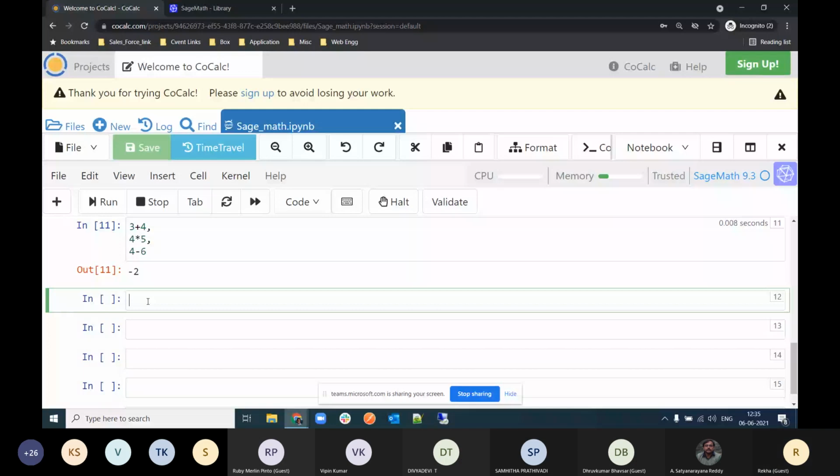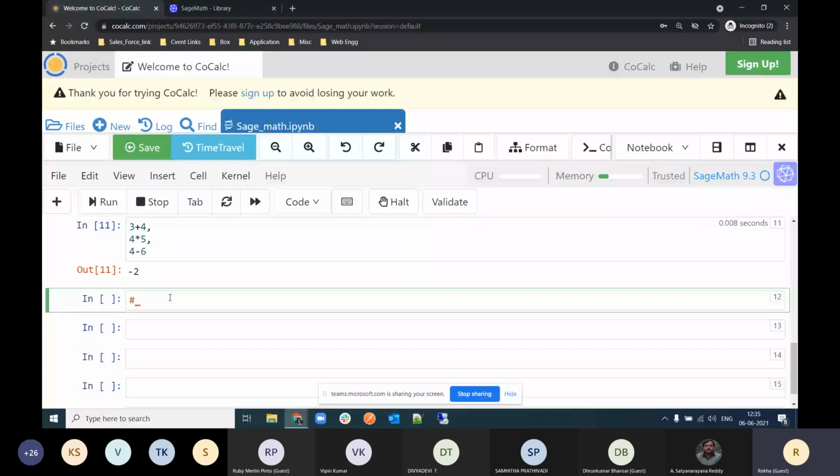Right. So now I want to introduce a function, and after that I will tell you how to get the output of all these commands. Okay, so function, just write the function name. So I'm just writing the comment here. For a comment you have to just type hash. If you type hash, then Sage will treat your line as a comment line. It will not treat it as code.